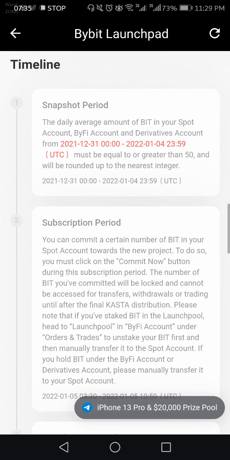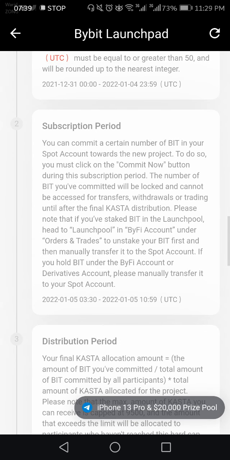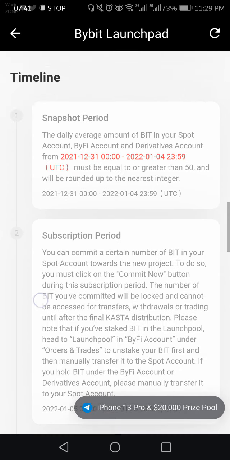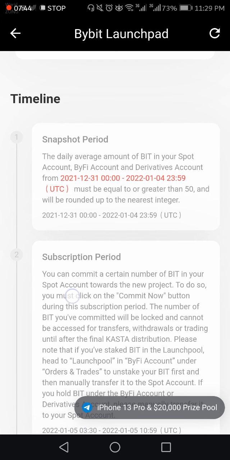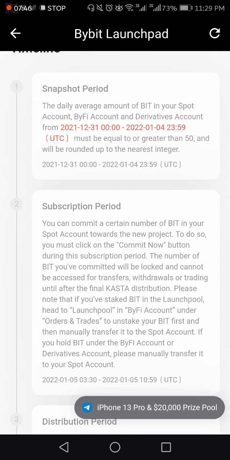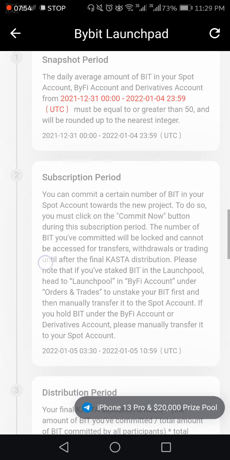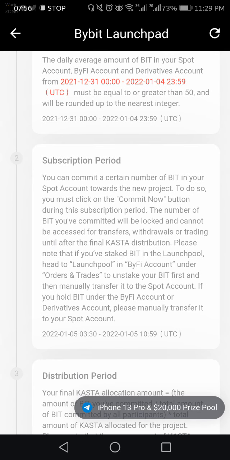Here is the snapshot period: over the 5 days, your BIT in your spot account will be snapshotted, and on 5 January 2022 you have to commit your BIT tokens.